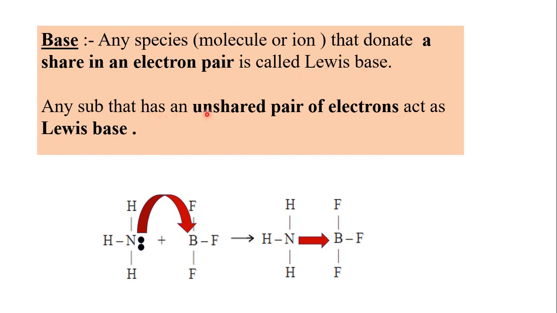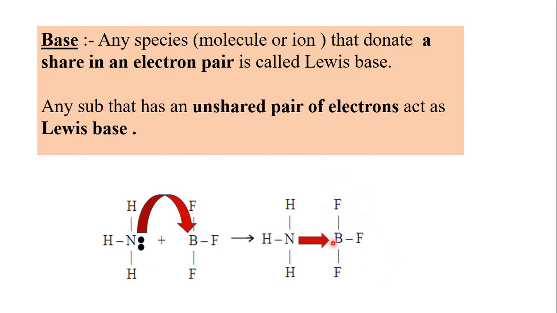Any substance that has an unshared pair of electrons, meaning a lone pair of electrons, can act as a Lewis base. For example, ammonia. Ammonia has a lone pair, and ammonia can donate a lone pair to a boron trifluoride molecule. So here ammonia acts as a base and boron trifluoride acts as an acid. When the nitrogen of ammonia donates its lone pair to boron, it forms a coordinate bond between ammonia and the BF3 molecule and forms an addition compound.